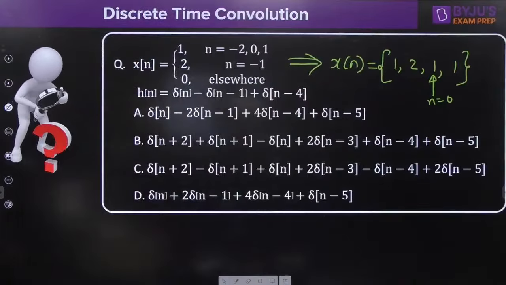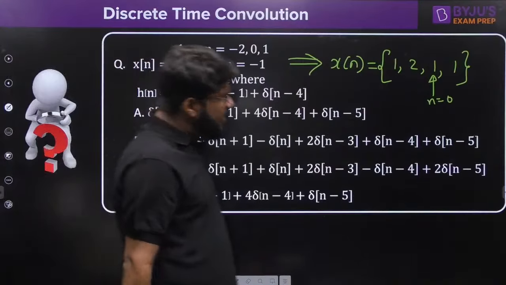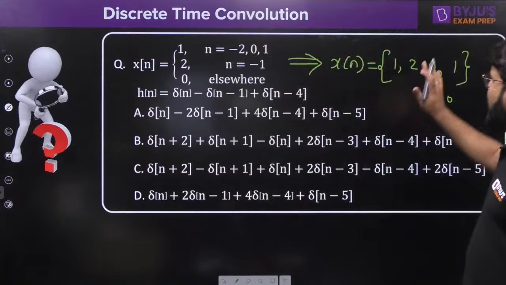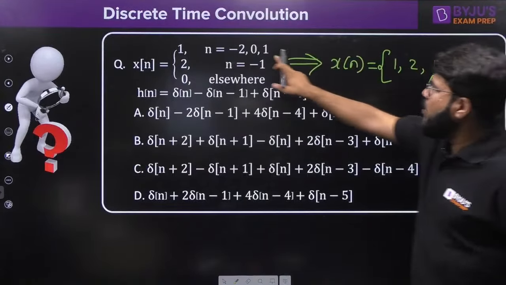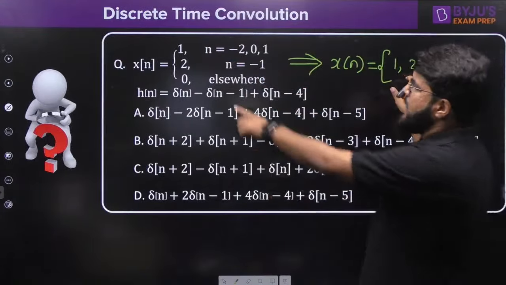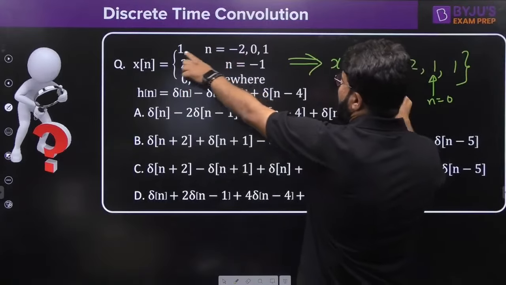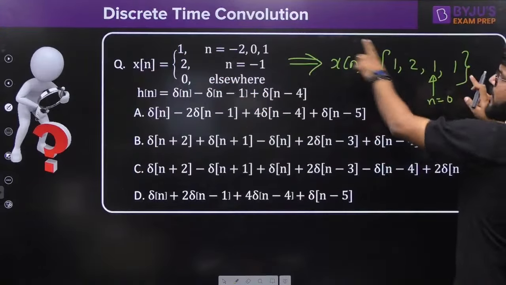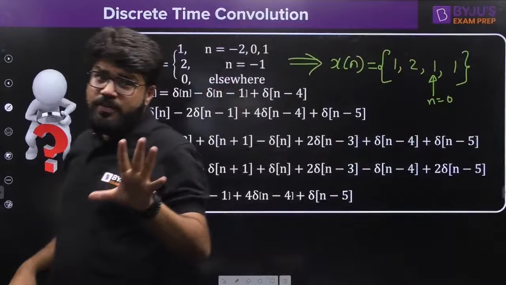Acha ji, if that is the case, now I have got the sample. Now see, once again, at the origin it is 1, at n equal to -1 the sample is 2, at n equal to -2 again the sample is 1, at n equal to 1 the sample value is again 1. Right? I hope this is clear to you.